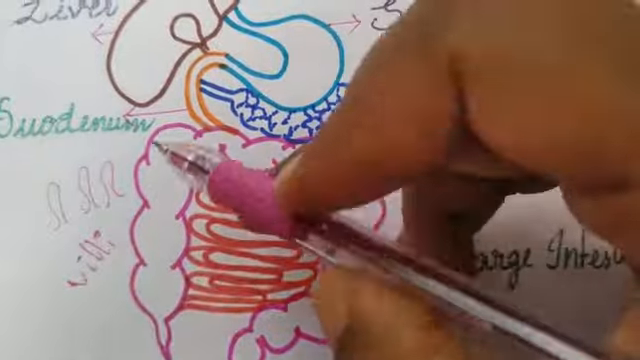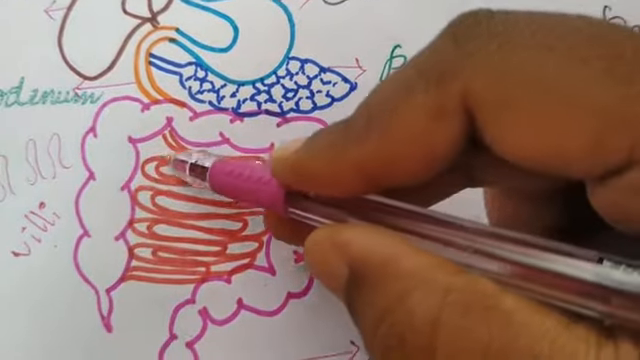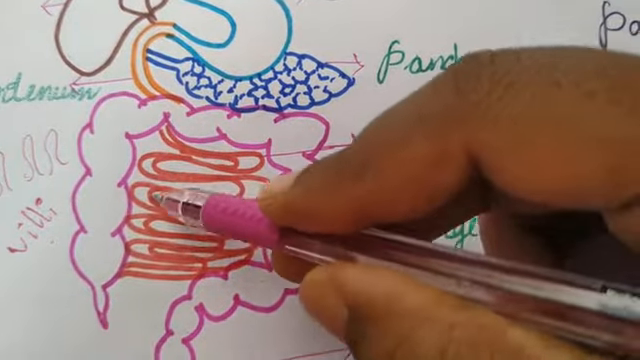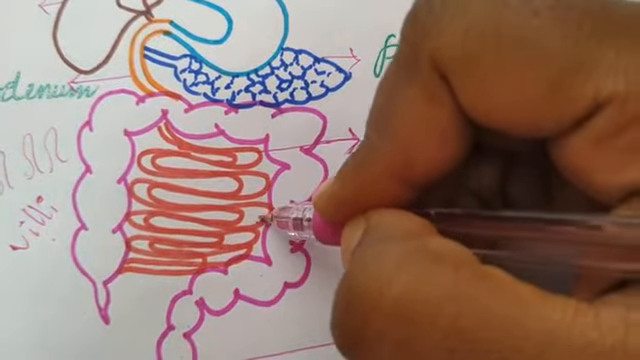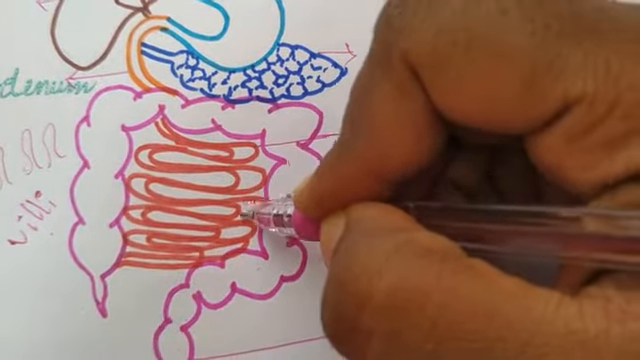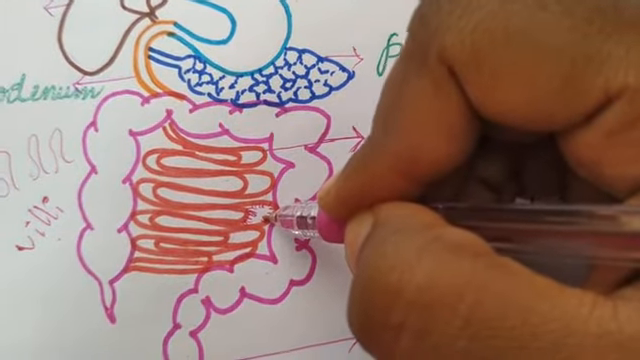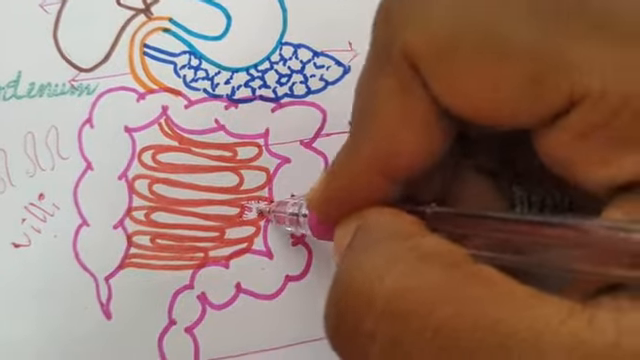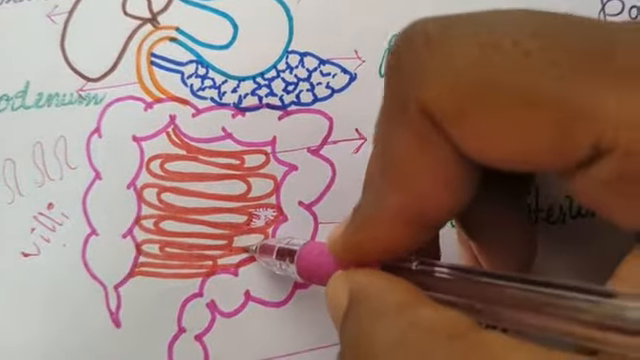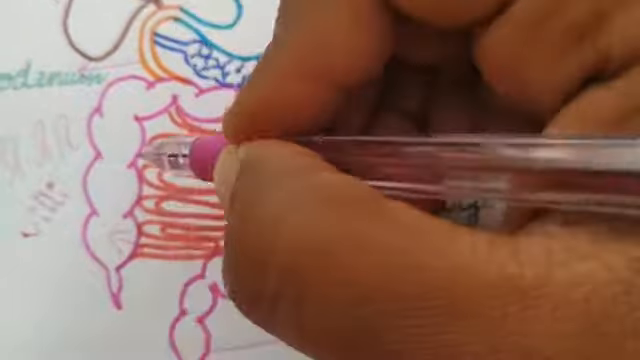These villi absorb digested food passing through the small intestine. A large number of villi are present in the small intestine, and they help the digested food to be absorbed. It is absorbed into the blood, and undigested food moves to the large intestine.